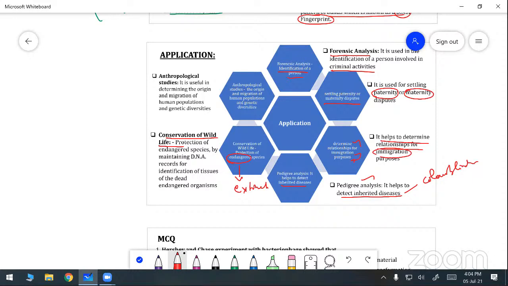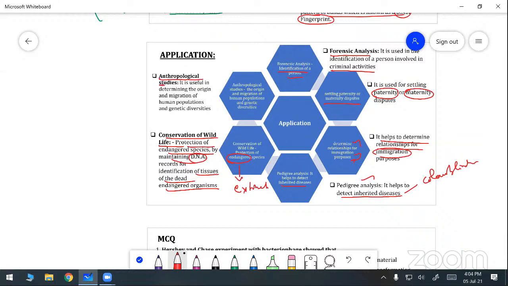That species we are protecting with the help of DNA fingerprinting. That is protection of endangered species by maintaining DNA records, for identification of tissues of dead endangered organisms. So we can reproduce them, making new organisms. In this way, conservation of wildlife also uses the DNA fingerprinting method.